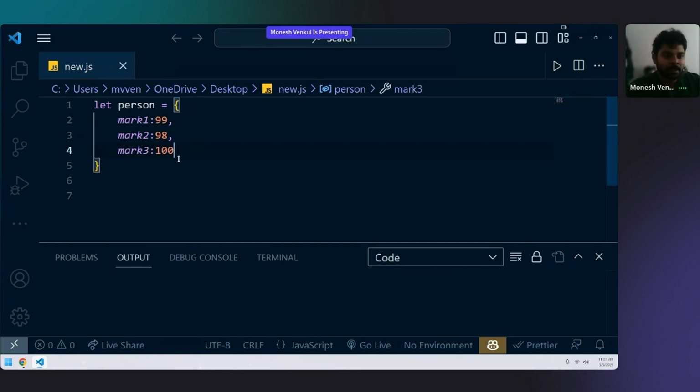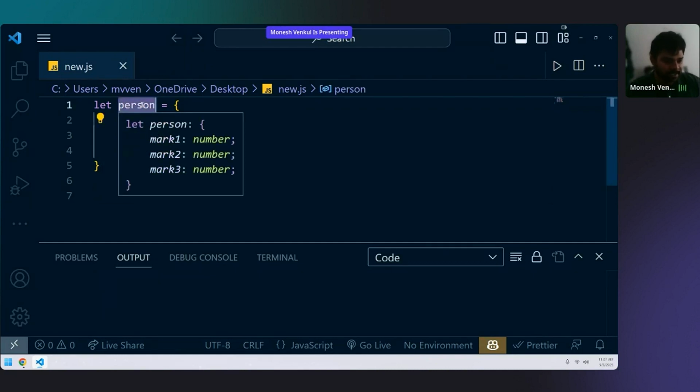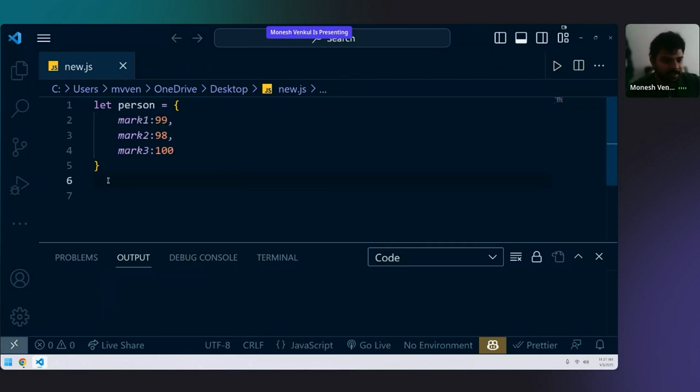Okay, now look at the screen and tell me what are the keys and what are the values. Here in these three. Some say no, person is not the key. Person is a variable. It's just a variable.